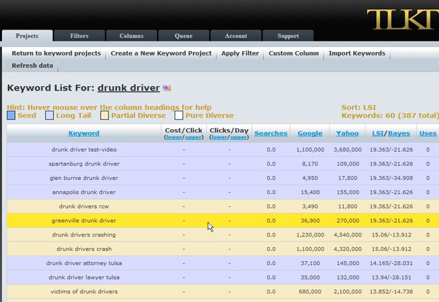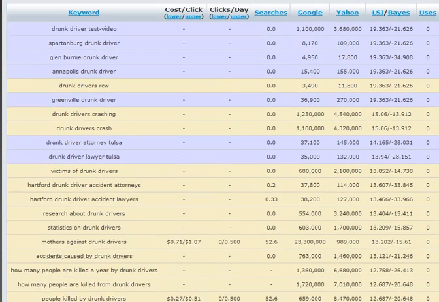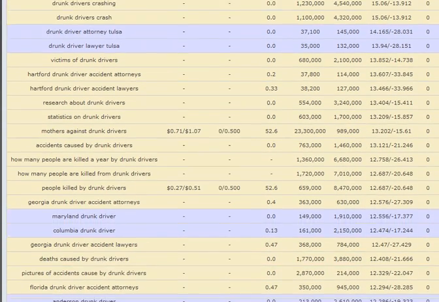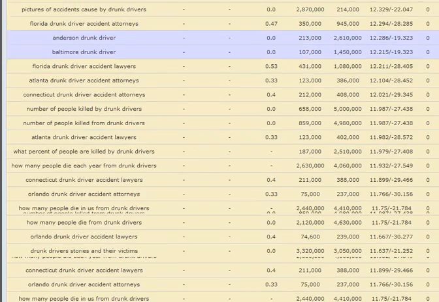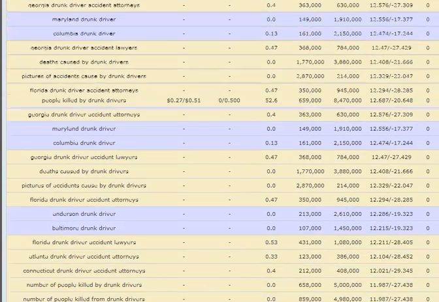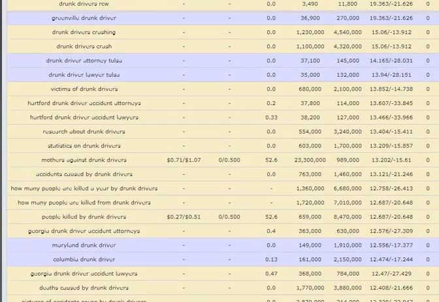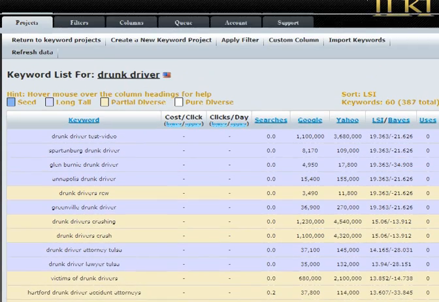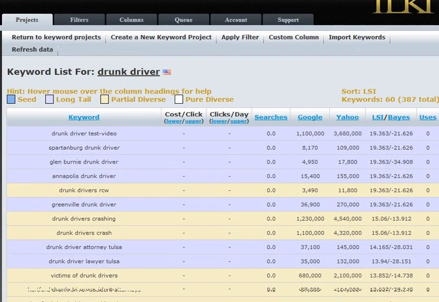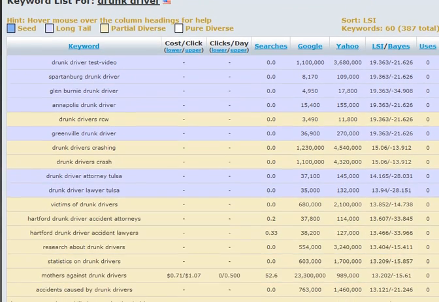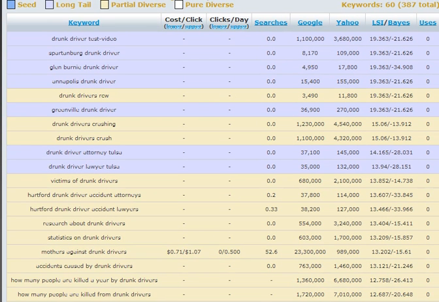Okay, and so the filter that we have is set for keywords that were imported, and we're looking at currently the Wordtracker. You can see the Wordtracker list we imported. You can see that very few of them have cost or traffic associated with them. And it's certainly not agreeing too much with the search data that is coming back from Dogpile. And these are Google's numbers, not Dogpile's numbers. I tend to trust Google's numbers a little bit better.